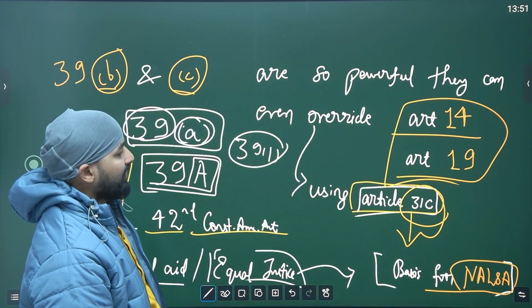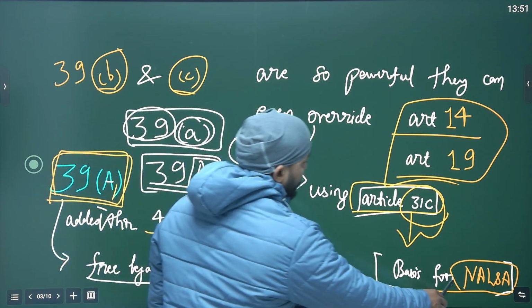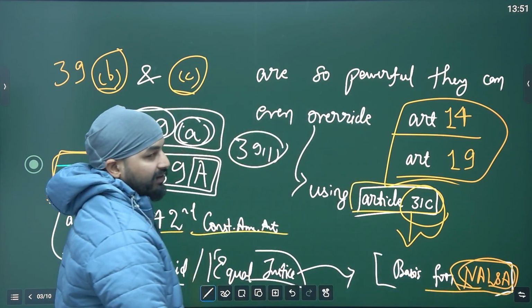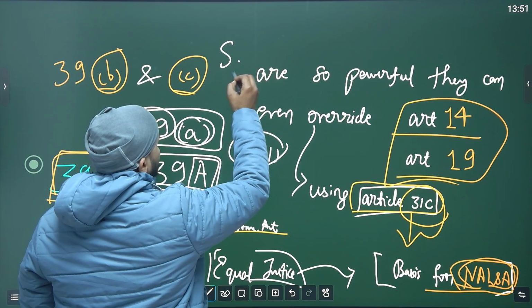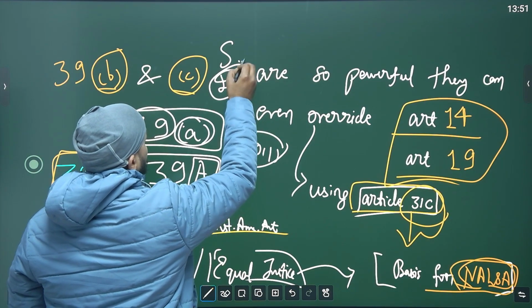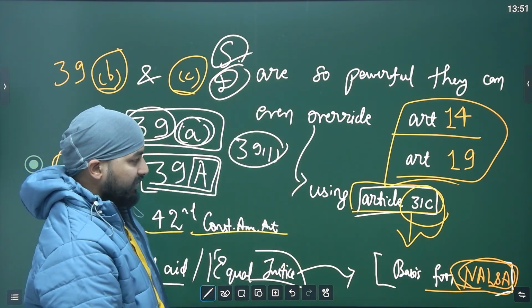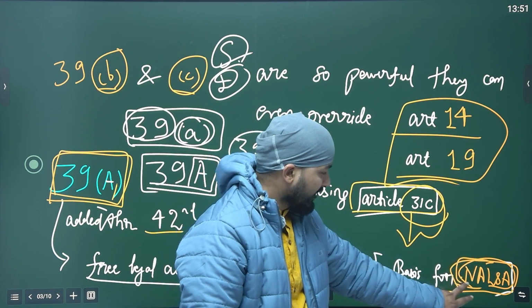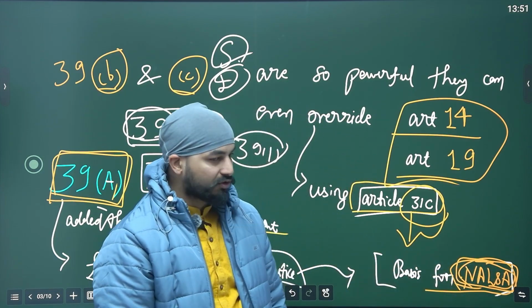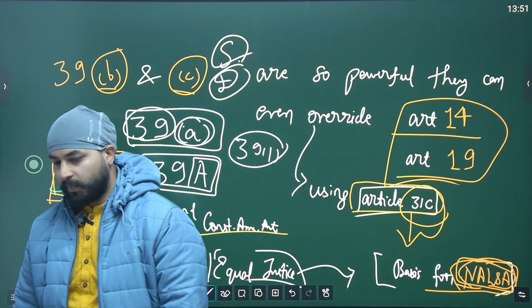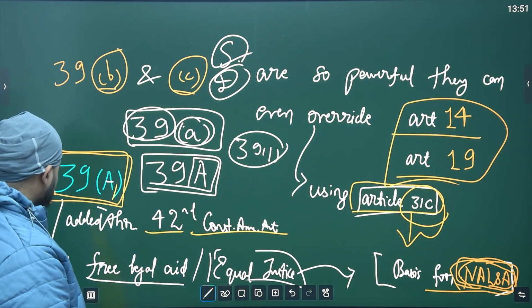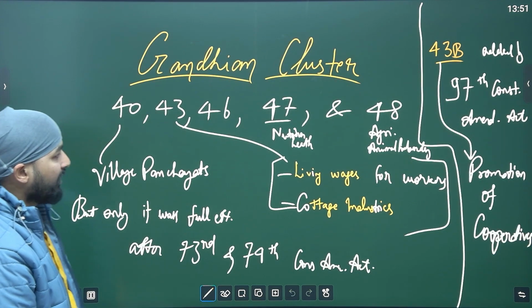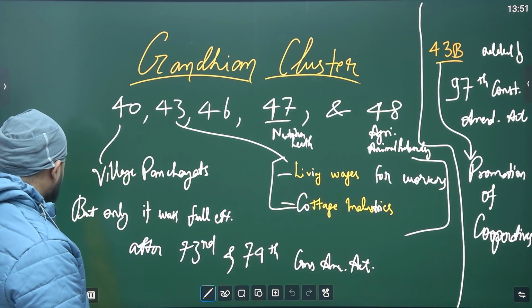NALSA, National Legal Services Authority. At every level it is formed. At state level it is also there, and at district level it is also there. Okay, so this ensures that people who do not have the resources to be part of the judicial system can go to the judicial system and ensure that their rights are preserved.